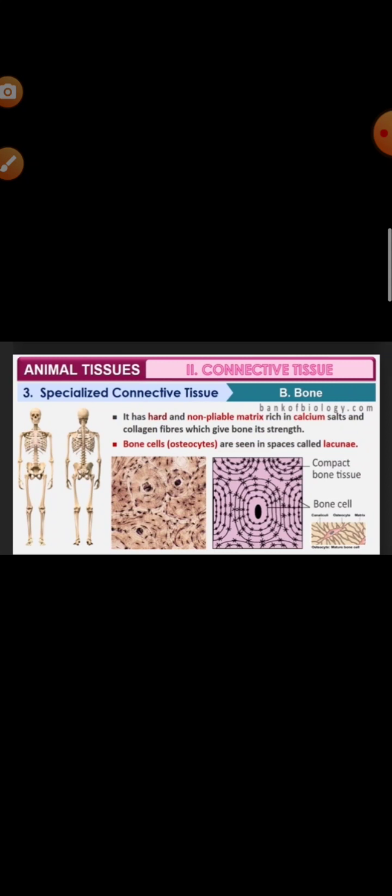Next is the bone. What is bone? This is a very solid, rigid connective tissue, which is the hardest tissue of the body. Its matrix is heavily deposited with apatite salts of calcium and phosphorus. And when a bone is dried, what happens? The organic matter of the bone disintegrates and the inorganic matter is left behind. That type of bone is called dried bone. A mammalian bone has four regions: periosteum, matrix, endosteum, and the bone marrow. And the bone cells are known as osteocytes.